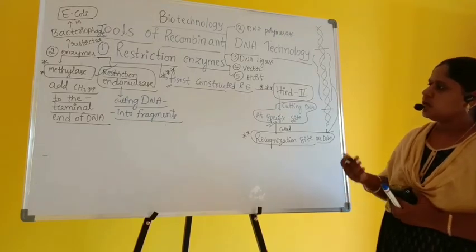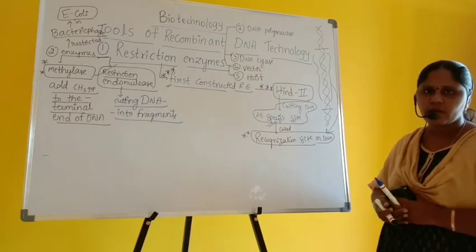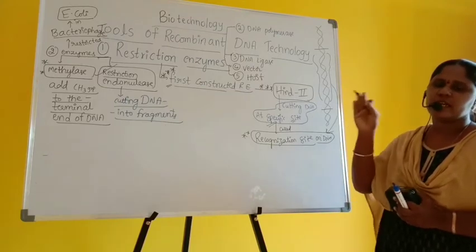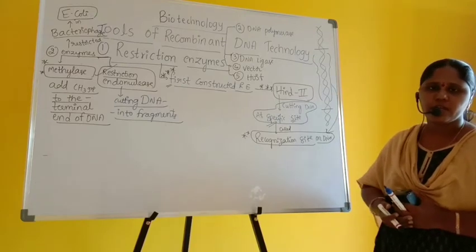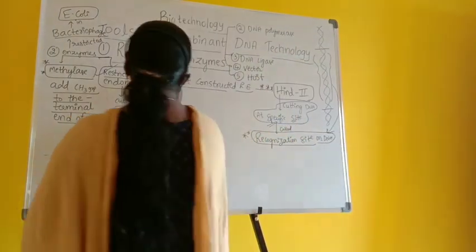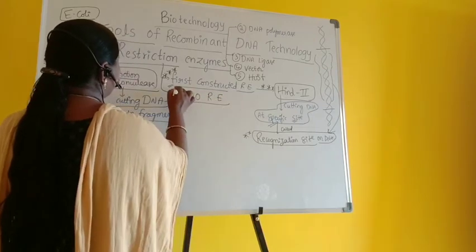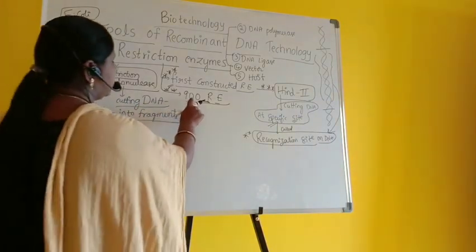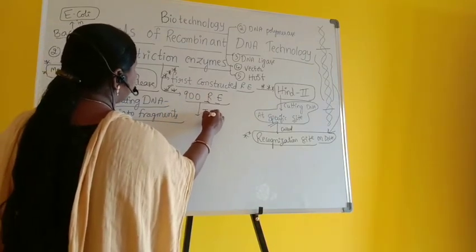So to make cuts at different positions, at different recognition sites on DNA, people have gone on discovering different types of restriction enzymes which can cut only at different specific sites on DNA, so that they get a number of DNA fragments. Now, if you look at all over the world together, there are approximately 900 restriction enzymes. Wherever I write RE, it is nothing but restriction enzyme. Today, scientists have extracted 900 restriction enzymes, isolated from